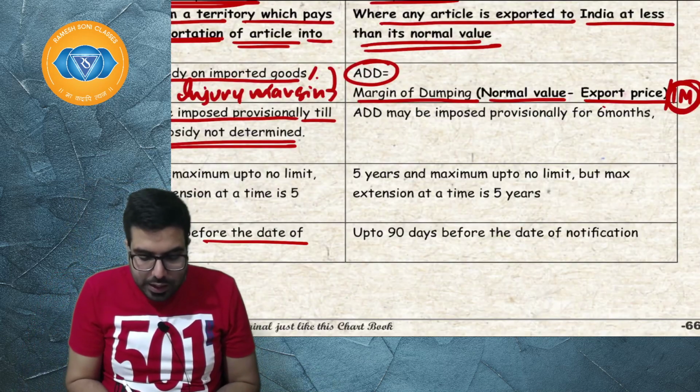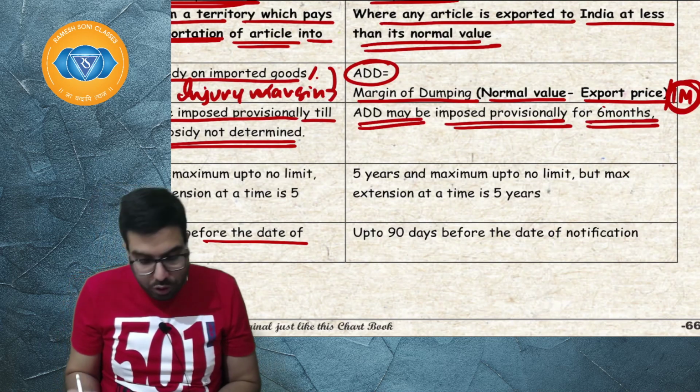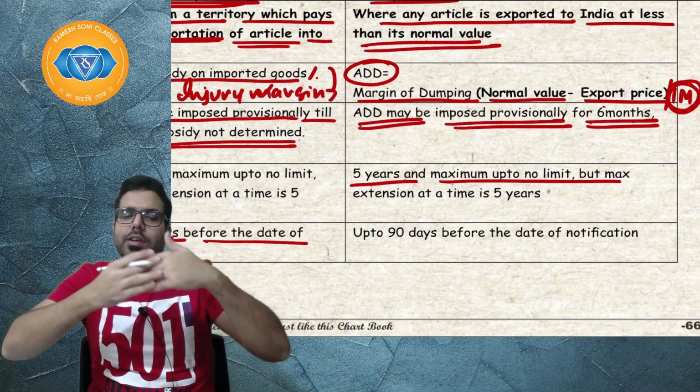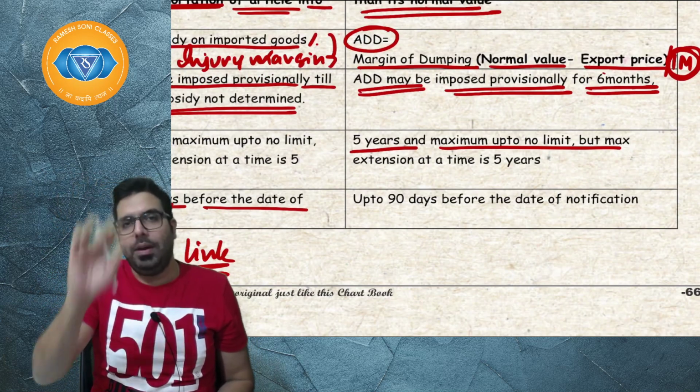Next, anti-dumping duty may be imposed provisionally for how many months? 6 months. Okay, sir. 5 years maximum extension? No, there is no limit. 5 years plus 5 years plus 5 years. The government can go on till the time there is dumping which is existing.